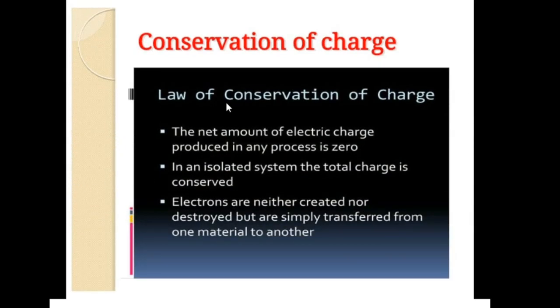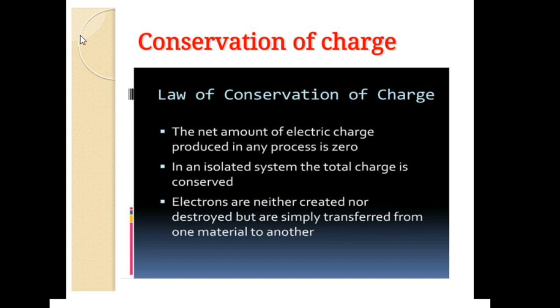Now the next property of charge, one of the basic properties of charge, is the law of conservation of charge. It's Benjamin Franklin who argued that when one object is rubbed with another object, charges get transferred from one to the other. But before rubbing, both objects are electrically neutral, and rubbing simply transfers the charge from one object to the other.